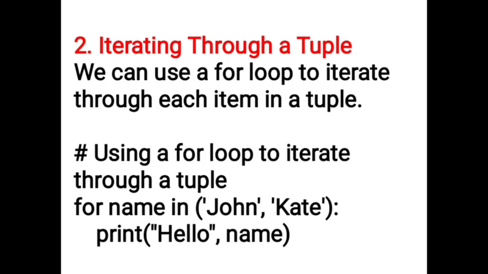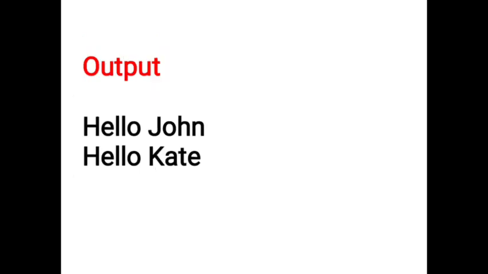Second method is iterating through a tuple. We can use a for loop to iterate through each item in a tuple. For example, for name in John, Kite, print hello name. Then we get the output: hello John, hello Kite.